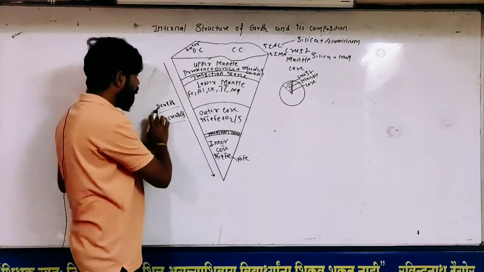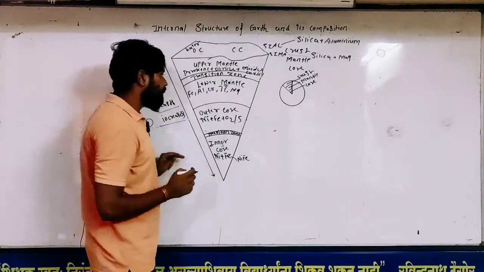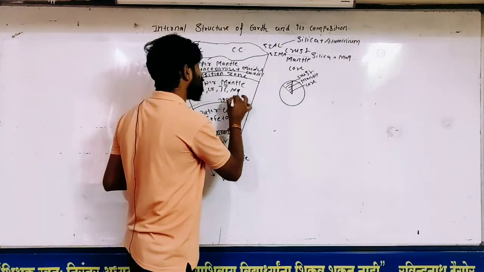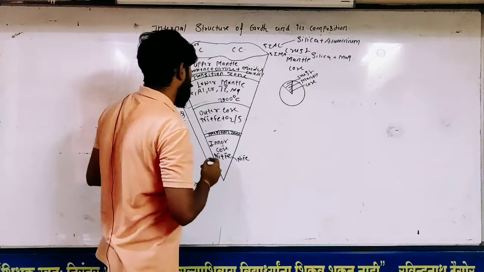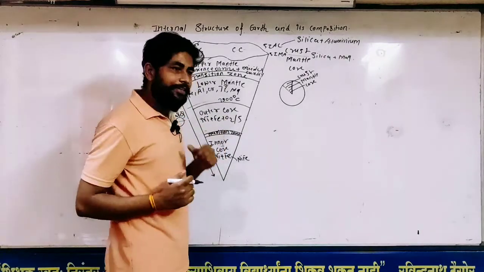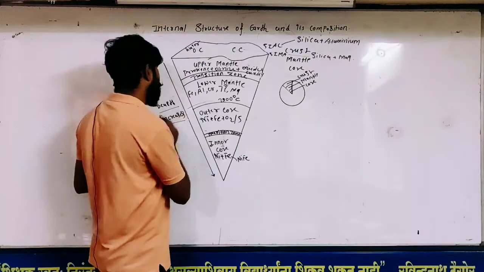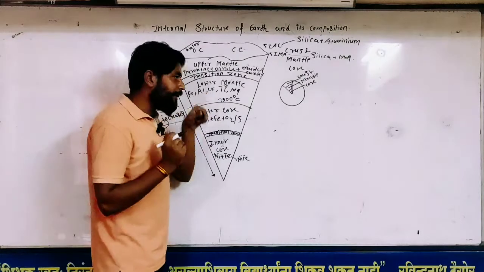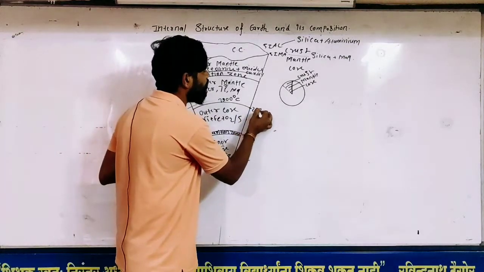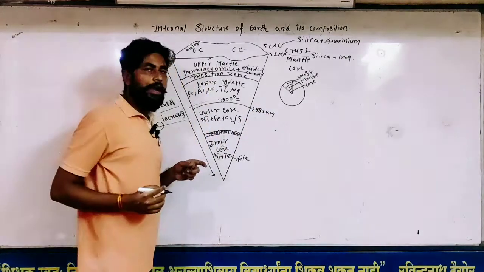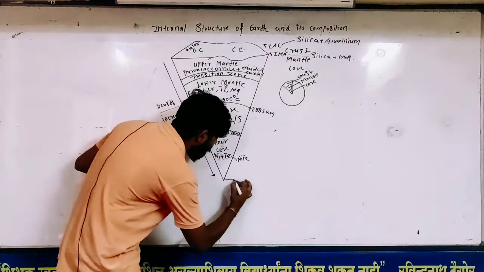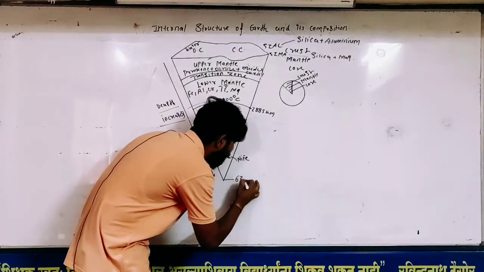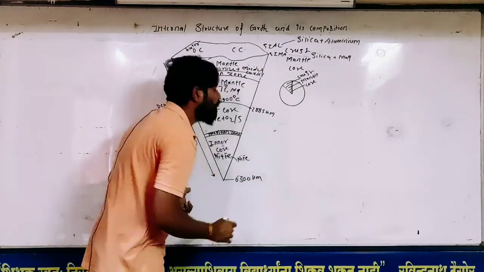Now, as depth increases, the temperature also increases, because in between there is a temperature of 2900 degrees Celsius. It's very vast, 2900 degrees Celsius. The depth in between the outer core and lower mantle is 2885 kilometers, and lastly it's more than 6300 kilometers.